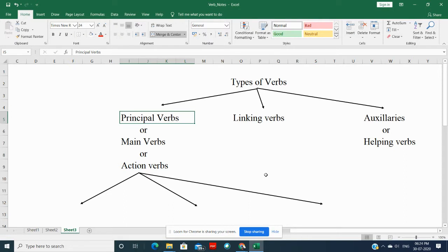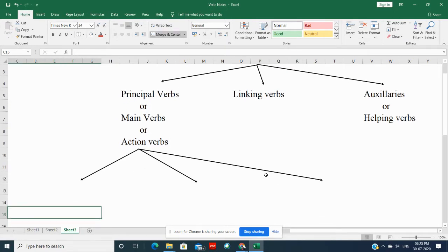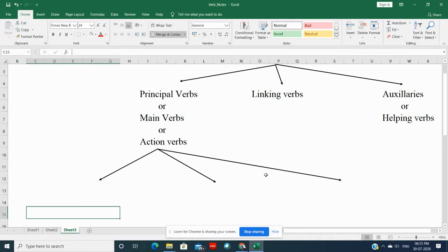Alright, so let's begin. First of all, principal verbs are also called main verbs or action verbs because they talk about action being done by the subject. When I say subject, it means the doer of an action. These action verbs are further classified into three groups. Before I give their names, let's first look at some sentences and then we'll talk about these three groups.